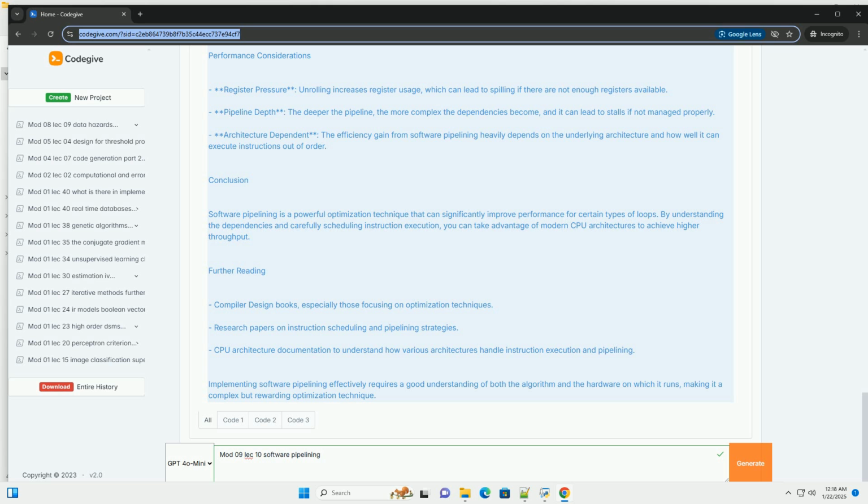Further reading. Compiler design books, especially those focusing on optimization techniques. Research papers on instruction scheduling and pipelining strategies. CPU architecture documentation to understand how various architectures handle instruction execution and pipelining. Implementing software pipelining effectively requires a good understanding of both the algorithm and the hardware on which it runs, making it a complex but rewarding optimization technique.